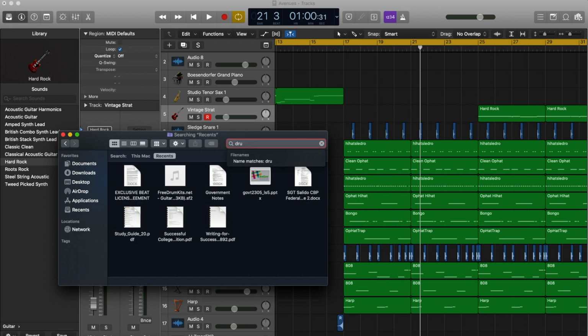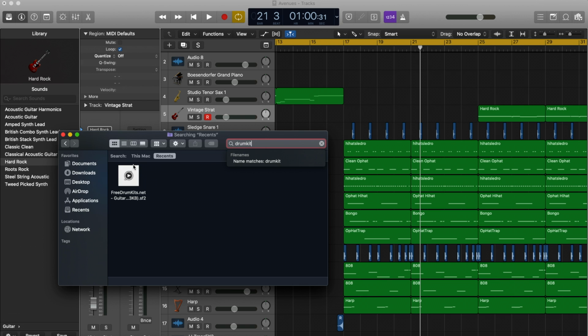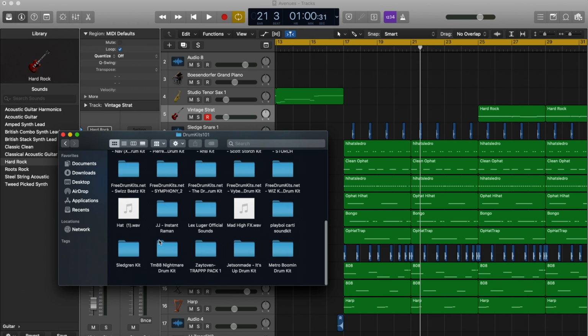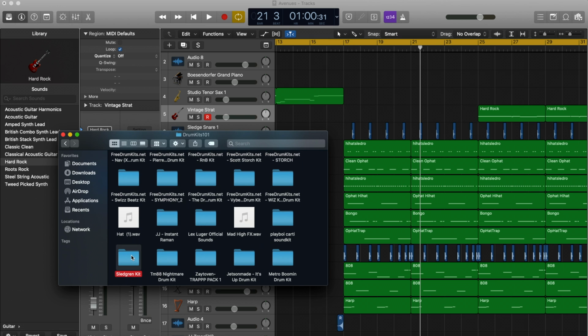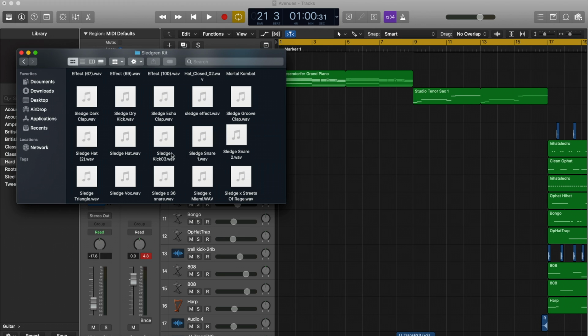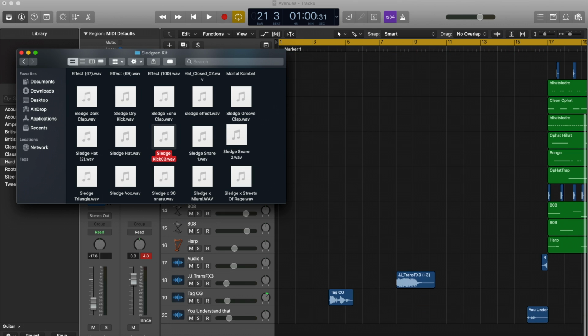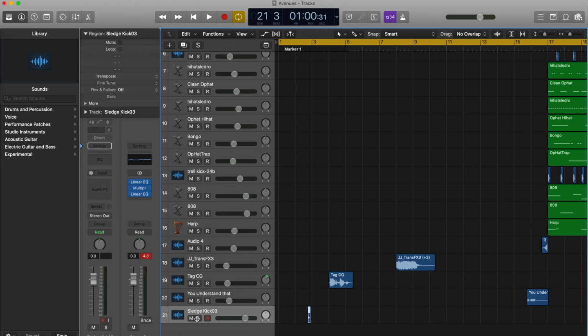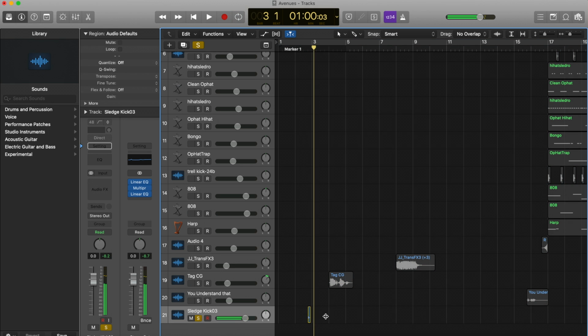So I'm gonna type in drum kit, because you gotta stay organized. Okay, drum kits 101. So let's say we go into Sledgeon's drum kit. All right, all you do is you take whichever sound you want. So let's say we wanted this kick, drag it to a track that doesn't have anything, and bam, there you go. You can play it. I'll silence everything. There you go. So that's one way.